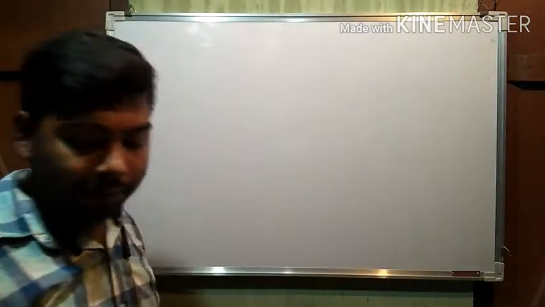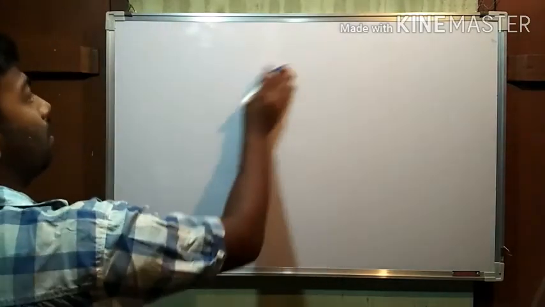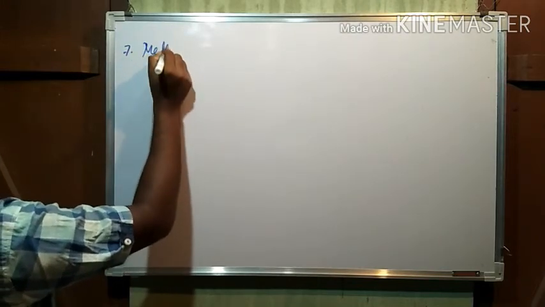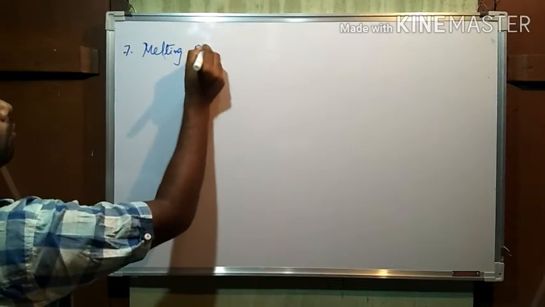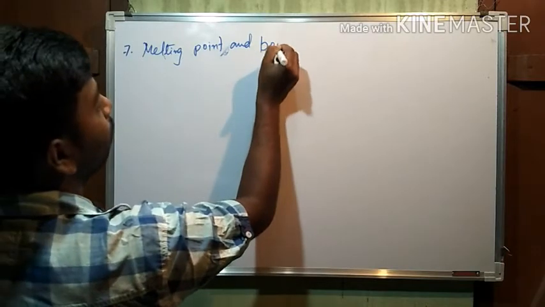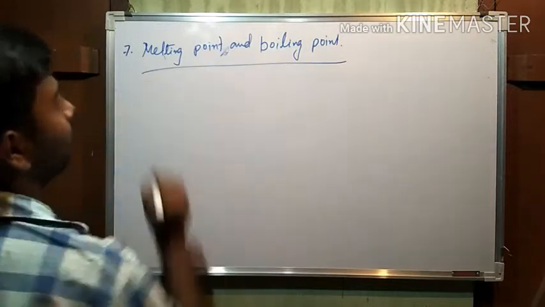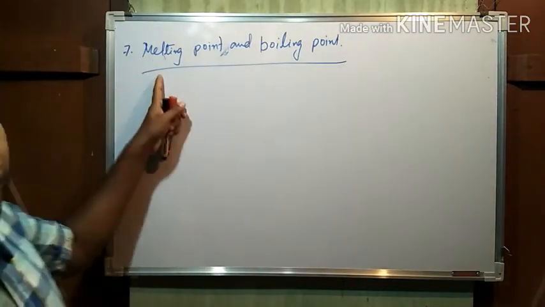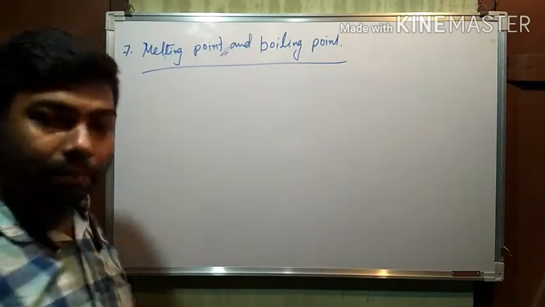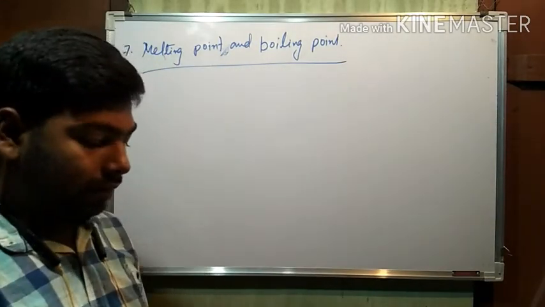Next, number 7, is the melting point and boiling point. The melting point is the temperature at which the compound is melting, and the boiling point is the temperature at which the compound is boiling.